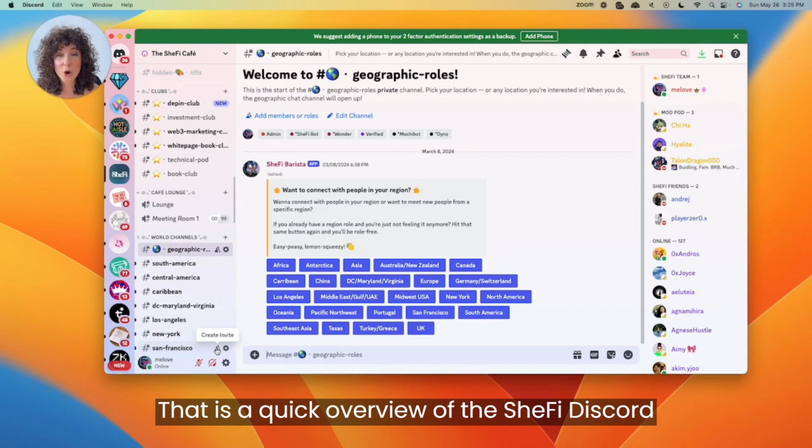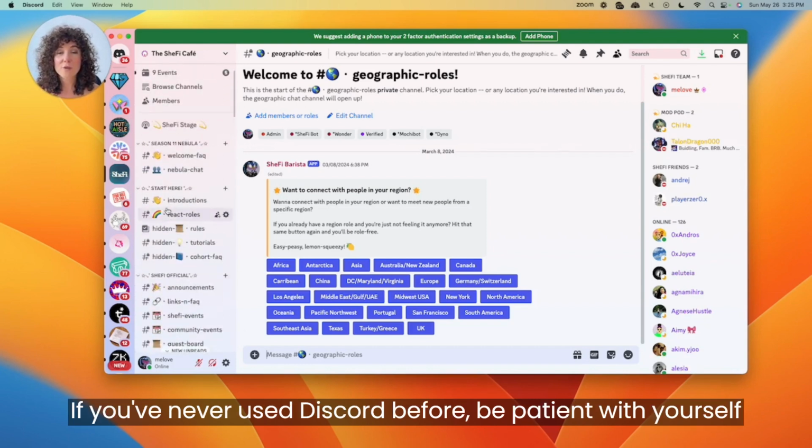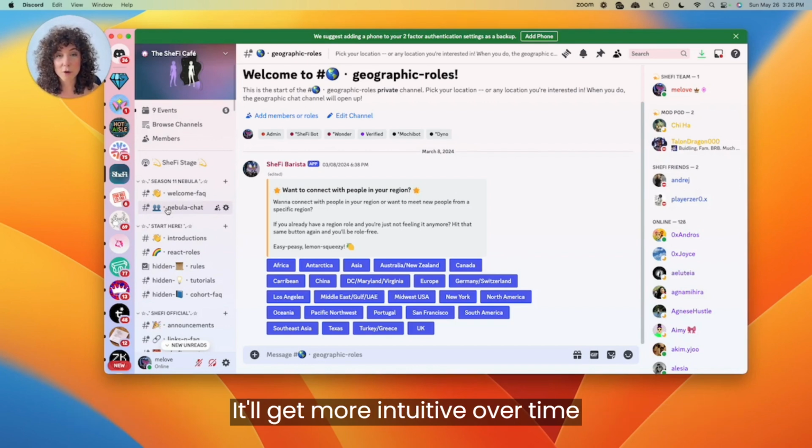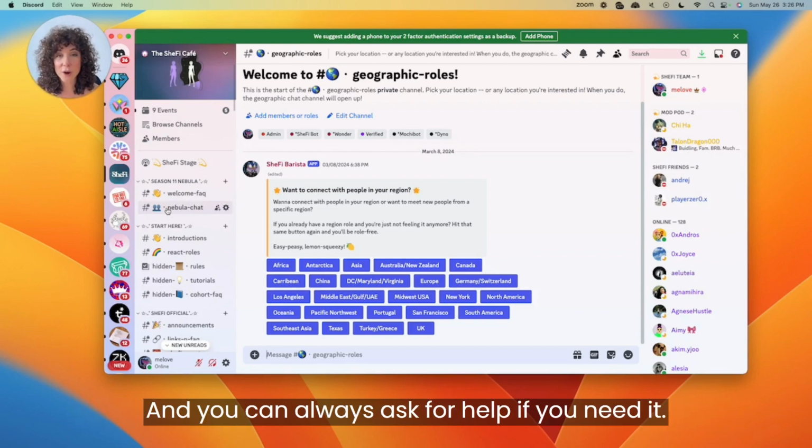That is a quick overview of the SheFi Discord. If you've never used Discord before, be patient with yourself. It'll get more intuitive over time, and you can always ask for help if you need it.